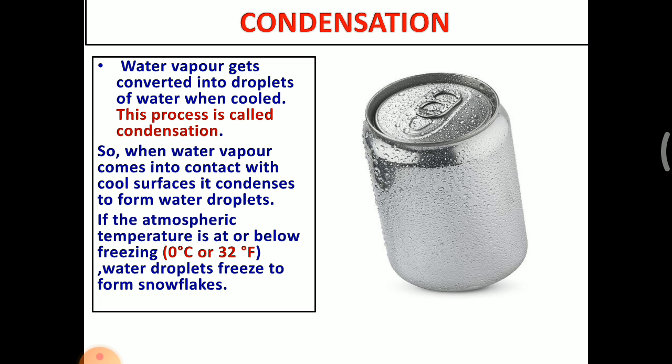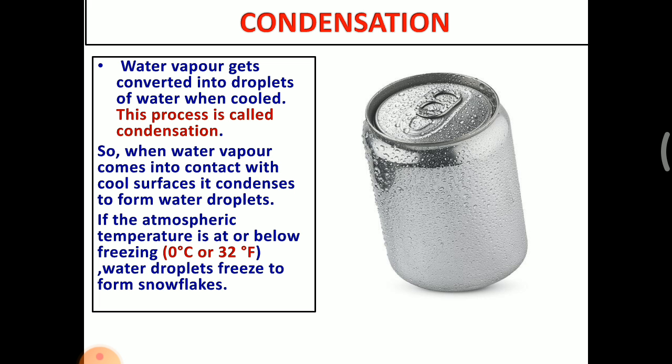If the atmospheric temperature is at or below freezing, 0 degrees Celsius or 32 degrees Fahrenheit, water droplets freeze to form snowflakes. Look at this diagram. Here some water droplets are on the outer side of the object. This is called condensation.